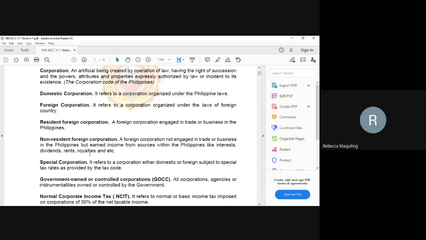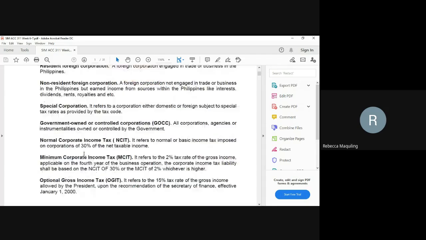Their income from the Philippines comes from interest from the banks, dividends from different corporations, rents, royalties, etc. We have also special corporations. A special corporation refers to a corporation, either domestic or foreign, subject to special tax rates as provided by the tax code. And we have also the GOCC, the government-owned or controlled corporation. These are corporations or agencies which are controlled by the government.